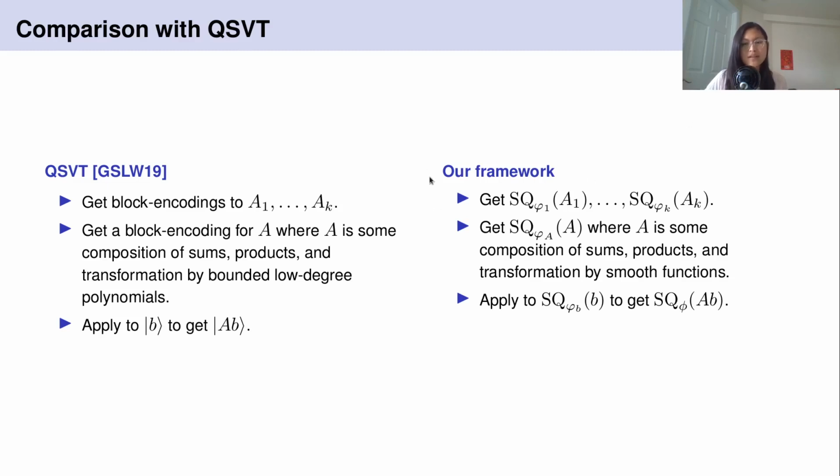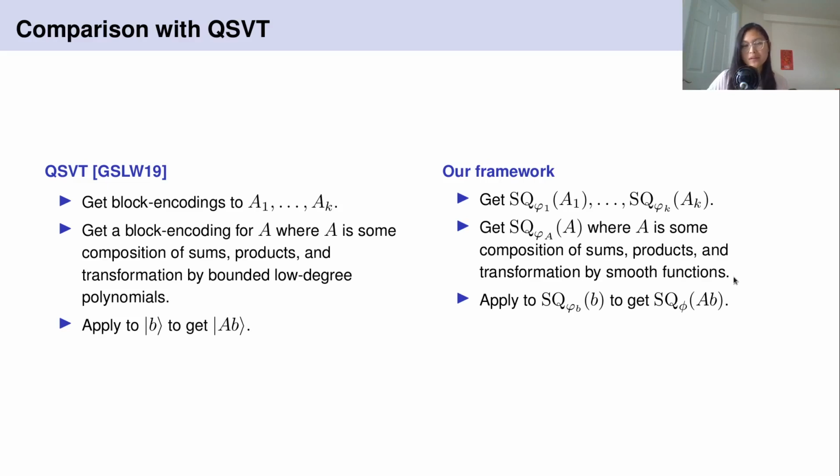So our fundamental ideas are the same. Given our input matrices and vectors in the right input model, we can manipulate them via sums, products, and smooth function transformations. So bounded low degree polynomials are smooth, so this is a slightly more general notion. This is slightly more general.